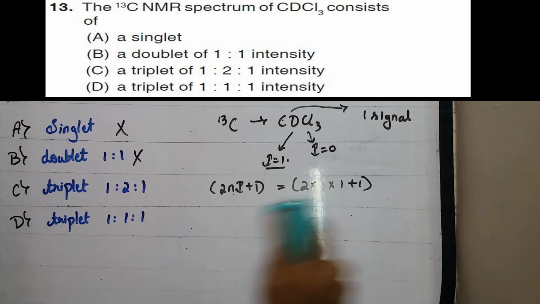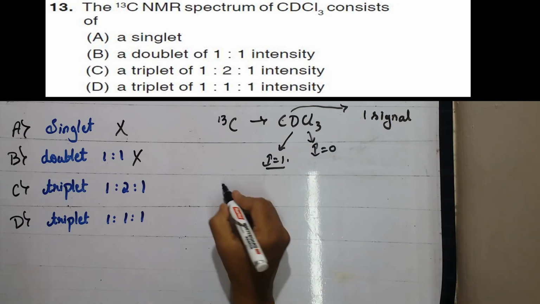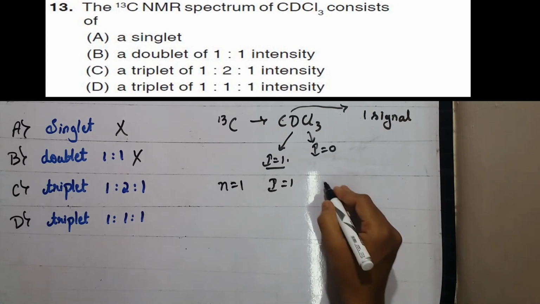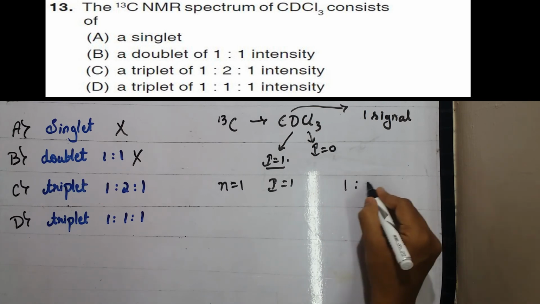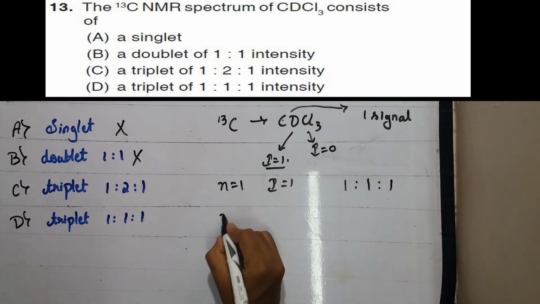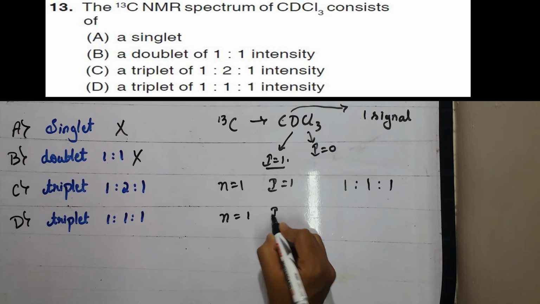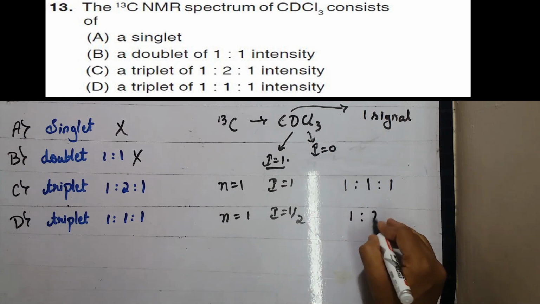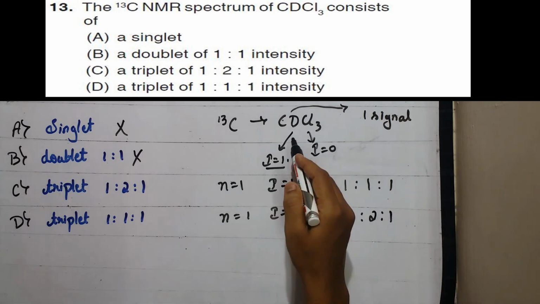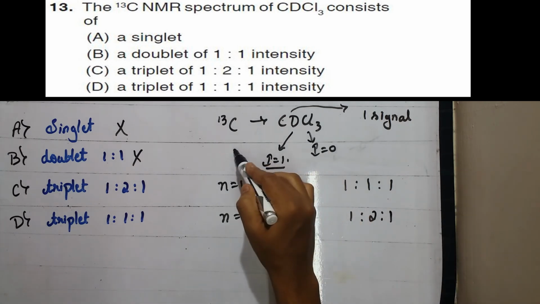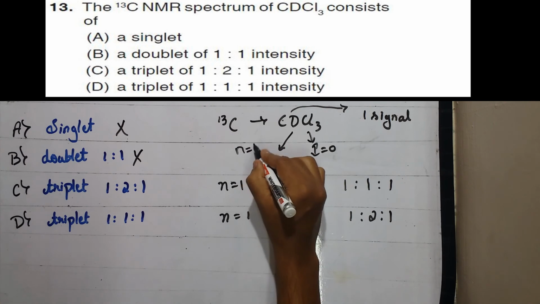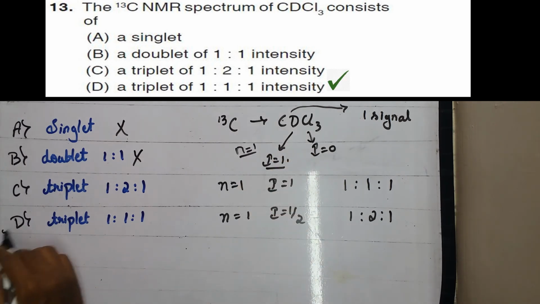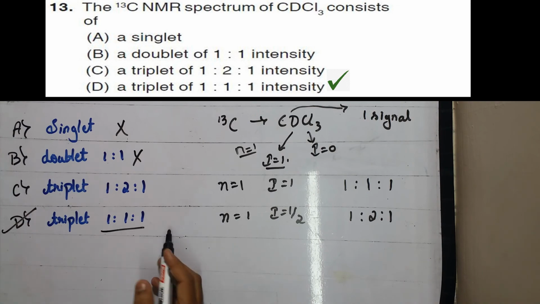So remember one thing: for n equals 1 and I equals 1, the triplet is 1:1:1. For n equals 2 and I equals half, it follows Pascal's triangle, that is 1:2:1. Here the number of deuterium is 1, so n is 1 and I is 1, therefore it forms a triplet in a 1:1:1 ratio.